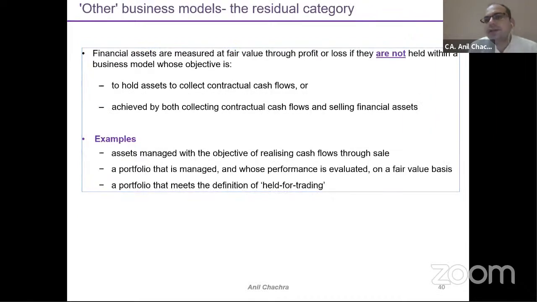The other category is fair valuation through profit and loss. So why is it important to analyze this third category? See, suppose the company has a liability, and the liability is being measured at fair valuation through profit and loss. And the company has invested in some sort of investments, right? So the company wants to eliminate their fair valuation mismatches. It means if a liability is being measured at fair valuation through profit and loss, the asset should also be measured at fair valuation through profit and loss. Otherwise the mismatches would be there.